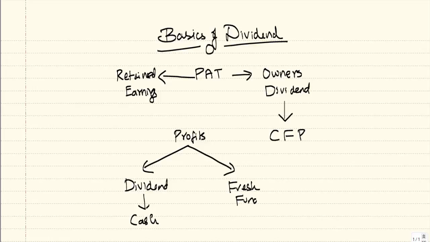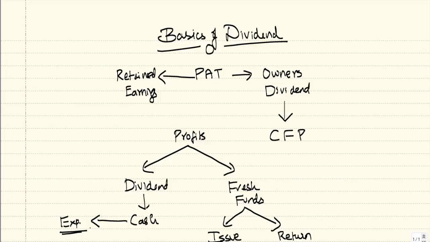And when you raise fresh funds from the market, it will not come free. Number one, it will have an issue cost, and it will also carry higher expectations. So the return expectation will also be more. So by declaring the dividend, you are now taking an extra step or extra effort. That is, you have to make a fresh issue of shares, which is going to come with the issue cost, and it will also have additional return expectation. So if you had not declared the dividend, this cash would have been available for meeting your expansion or meeting your other requirements.